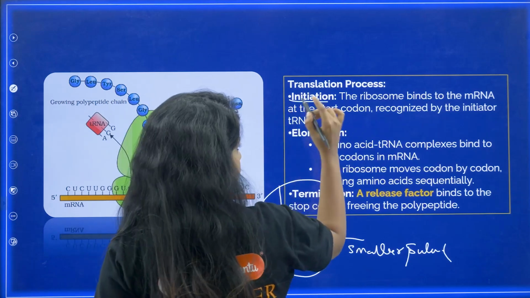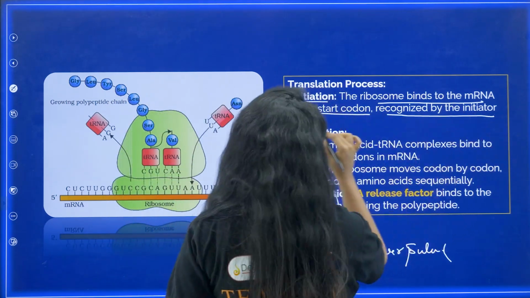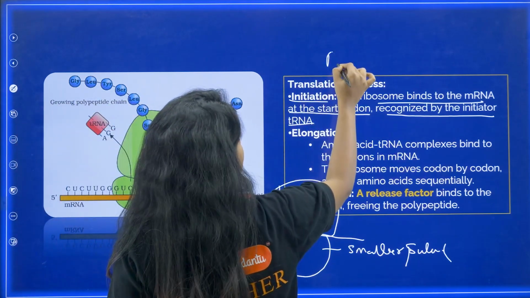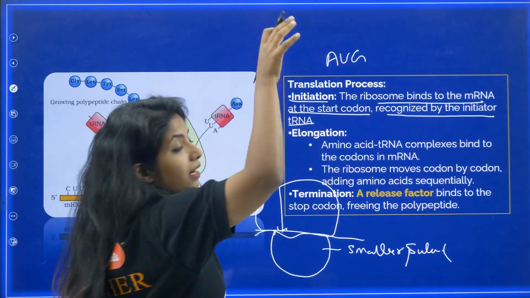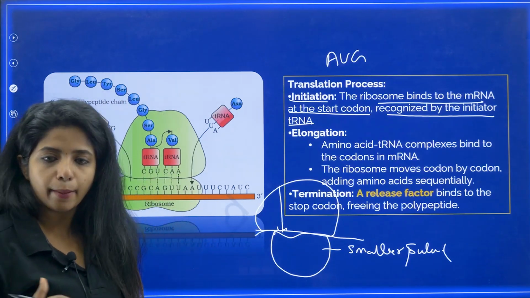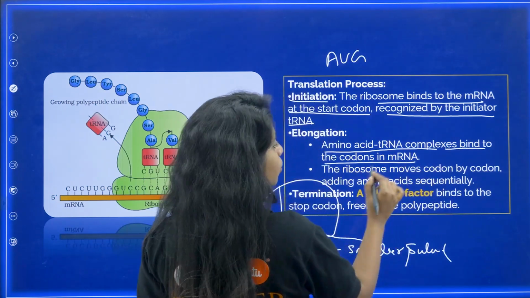So, initiation is the first step where the ribosome binds to the mRNA at the start codon recognized by the initiator tRNA. The first tRNA that comes, my dear children, which will have the anticodon for AUG, that is the initiator codon, will come and attach on the start codon from which the translation would be happening. Now, elongation is where amino acid tRNA complexes bind to the codons in the mRNA.